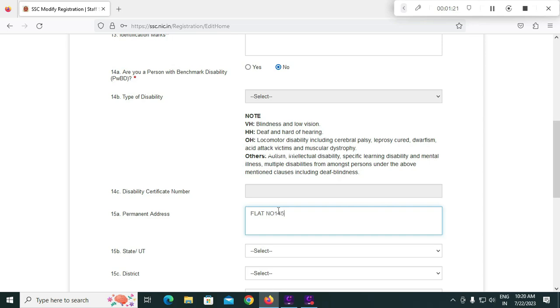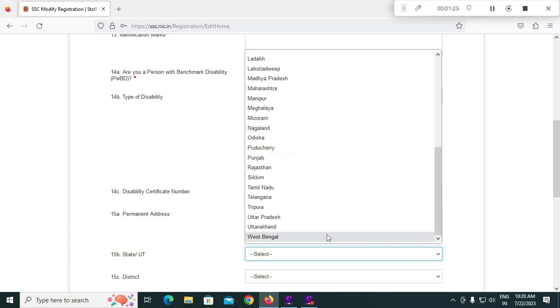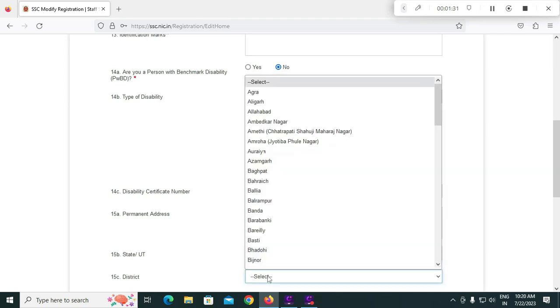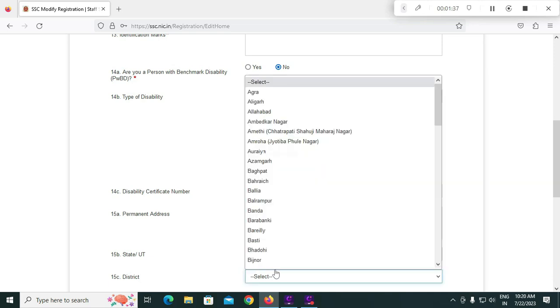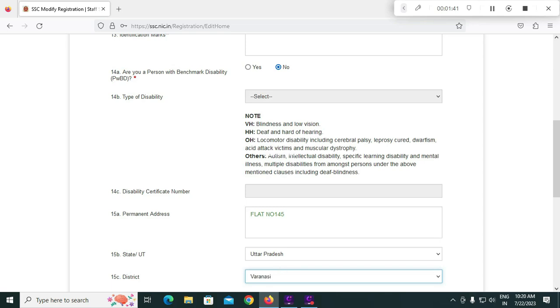complete details we have to mention, and again you have to select your state of residence like this, and whenever you select this state, the districts in that particular state are shown in this drop down box. We have to select your district from your address.